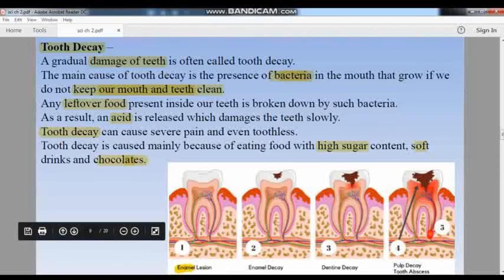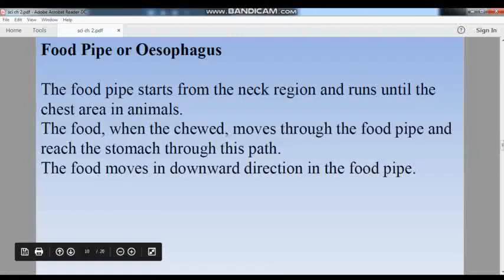Now here is the diagram which shows how tooth decay takes place. First is the enamel lesion. Enamel is the white part. Okay, so when the bacteria start living over there, or the process of tooth decay starts, enamel decay starts first. After the enamel decay is completed, then comes the dentine decay. Dentine is the inner part of our teeth. After dentine decay, the pulp area will be completely damaged or decayed by the bacteria. So this is how tooth decay takes place in our mouth.